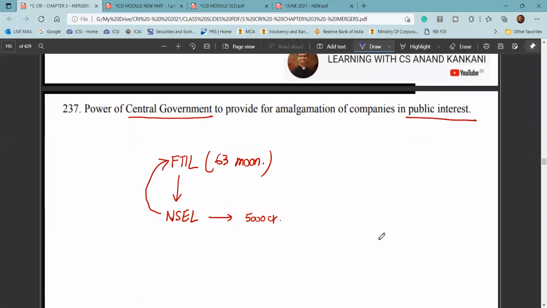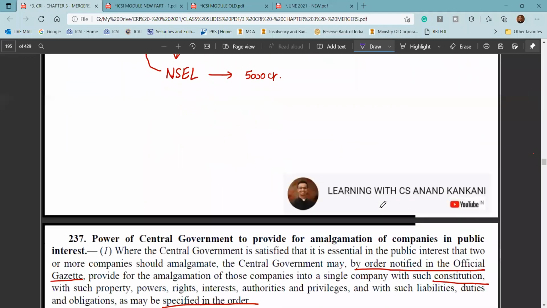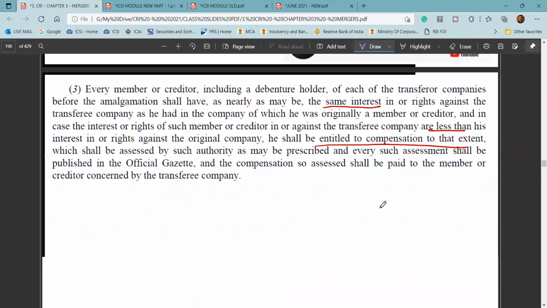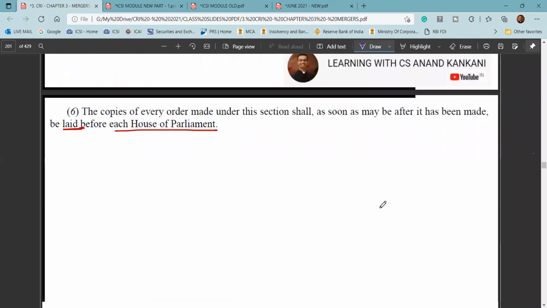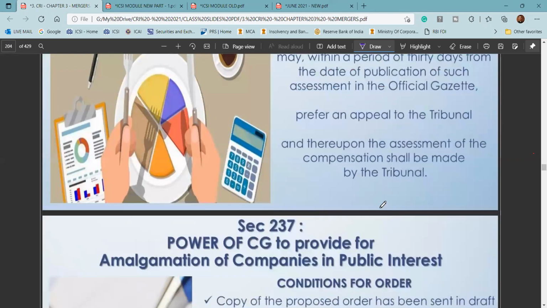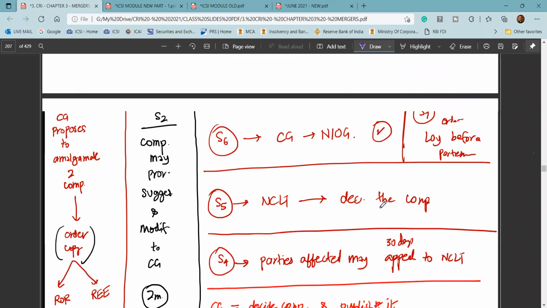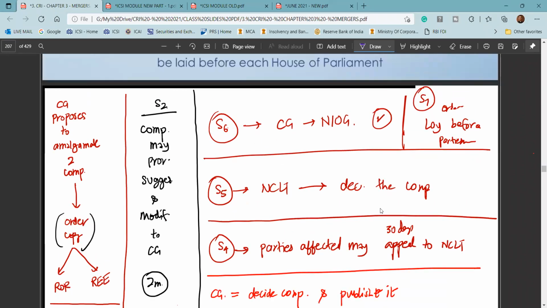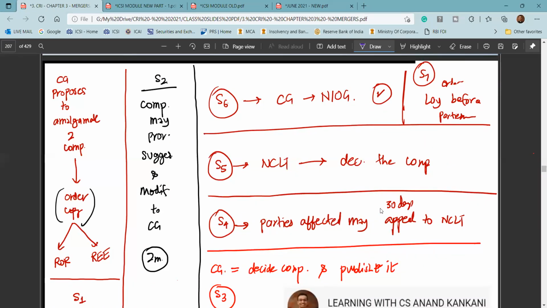Thereafter, you have section 237, where you have the power of the central government to provide for amalgamation in case of public interest. So whenever there is going to be such a case, what is the central government going to do? The central government will first provide the draft to both the companies, right? So I'll just straight away take you to the chart and it will be helpful. When it proposes to amalgamate two companies, it is going to forward the order copy or the draft copy to both the transferor and the transferee company. Thereafter, the transferor and the transferee company may suggest changes or modifications or provide their suggestions to the central government.